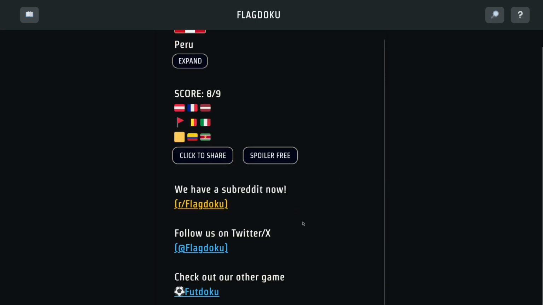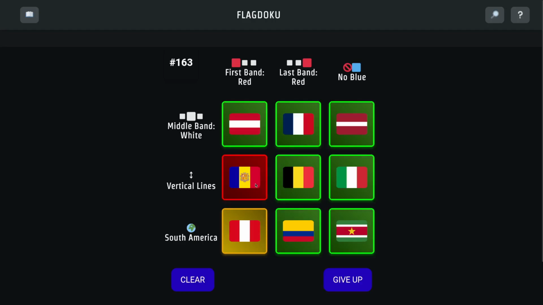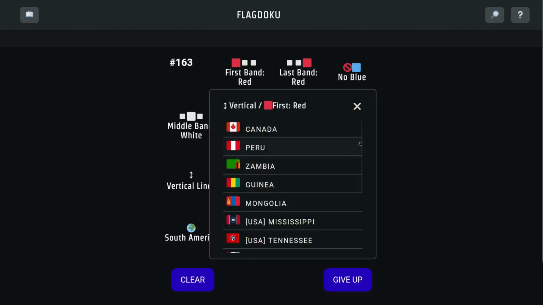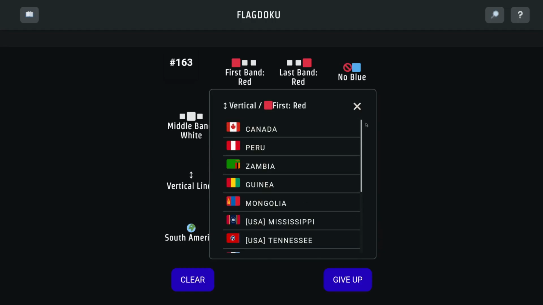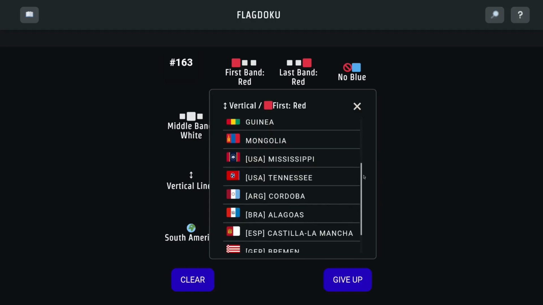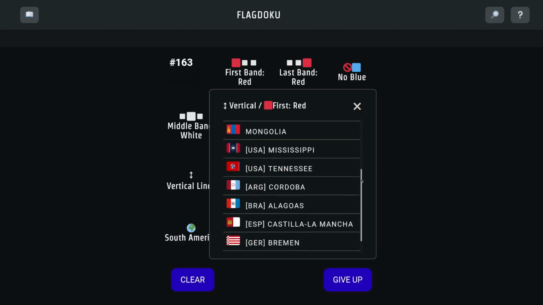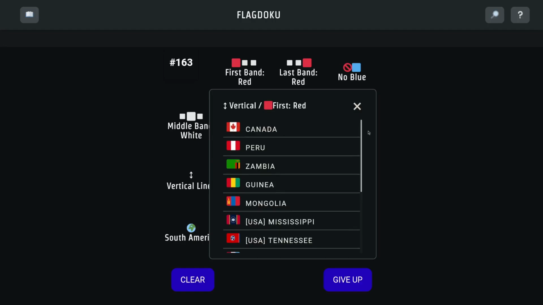I don't know if there's like a way to see possible answers. First red. Do these count? Oh yeah, these are the answers. Okay, so Canada, I would have thought of that eventually. Mongolia, but I mean you only get one guess for this game. One guess per cell. Guinea, I could have tried.